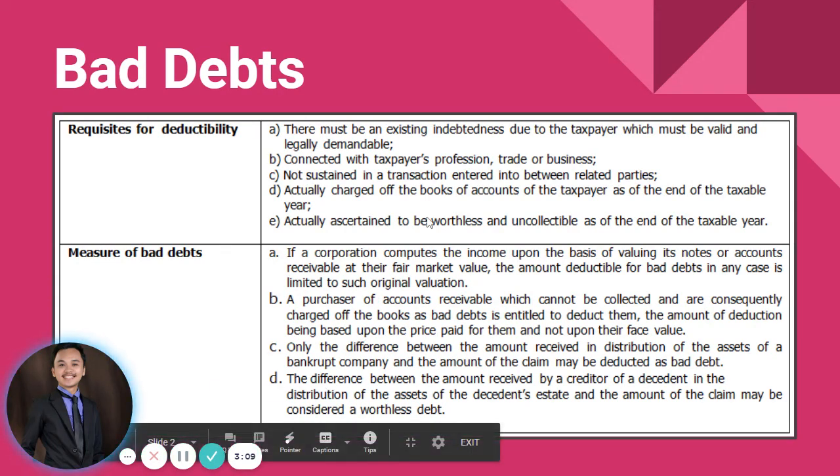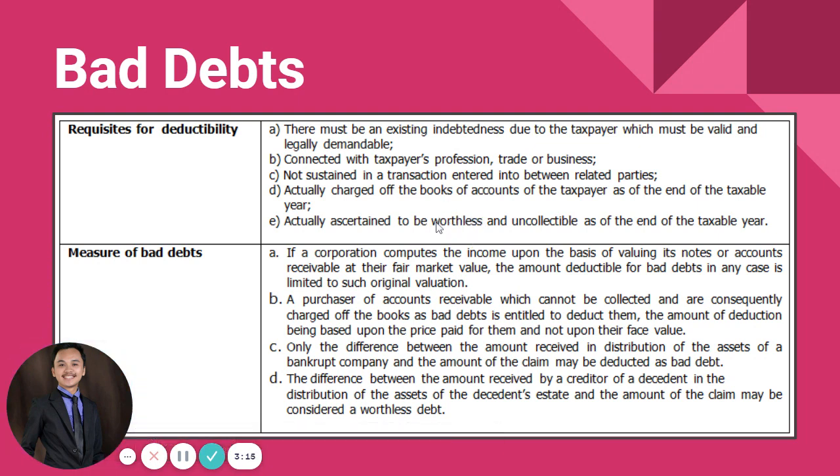So in this case, guys, the perfect timing for us to deduct bad debts is when it becomes worthless. Obviously, when we recognize allowance for doubtful accounts, we cannot yet deduct that allowance for doubtful accounts as deductible bad debts. It's when we ascertain that the allowance for doubtful accounts, or a portion of that allowance, is already uncollectible. That's the time of the taxable year where we could deduct bad debts.